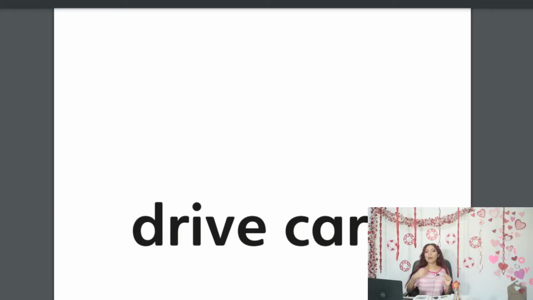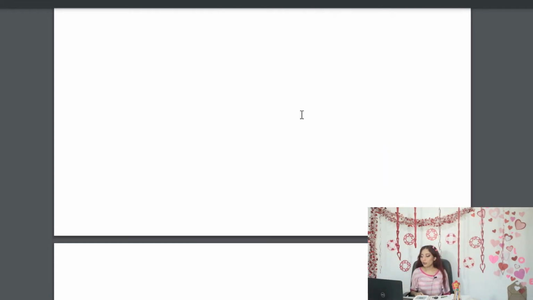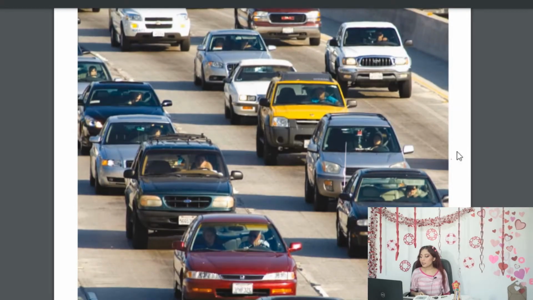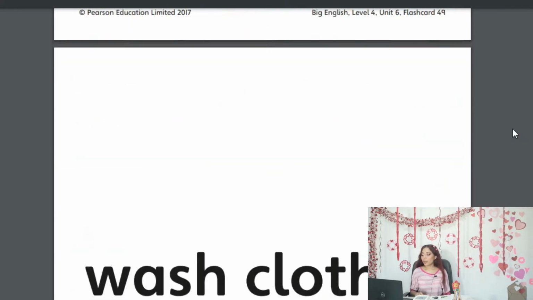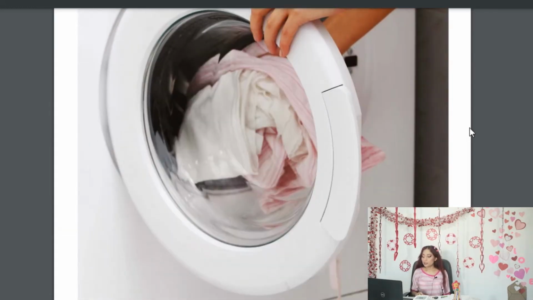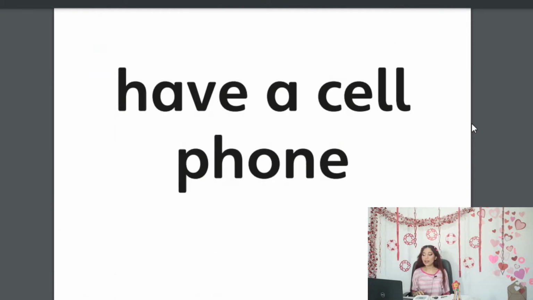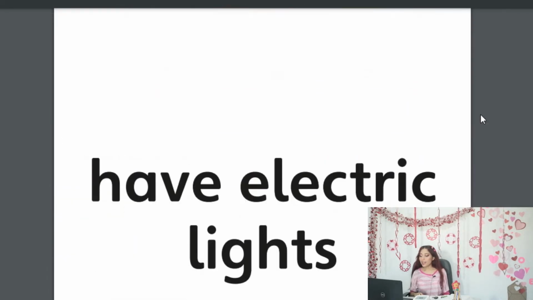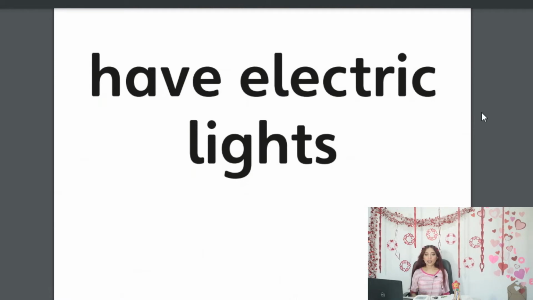Okay, so we can start with drive cars. Drive cars. Okay, very good. It's really easy. We have wash clothes in a washing machine. Remember that these are the activities that we do now. This is the washing machine, and we also have a cell phone, and have electric lights.